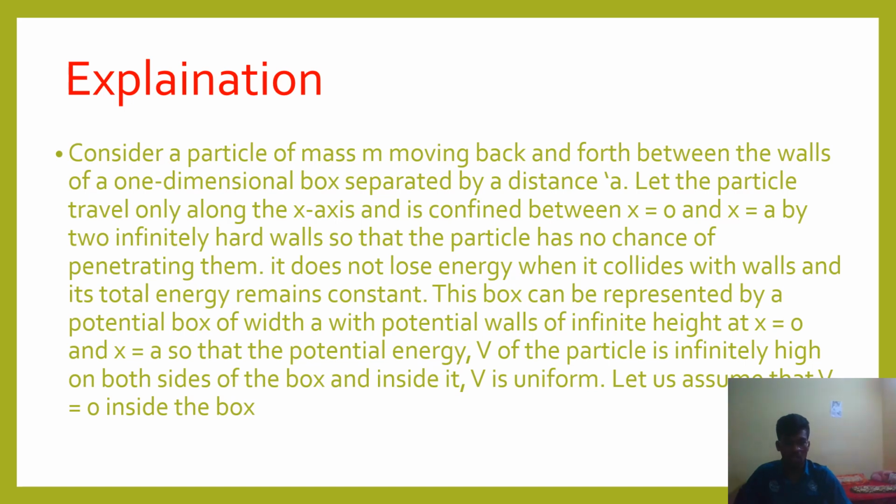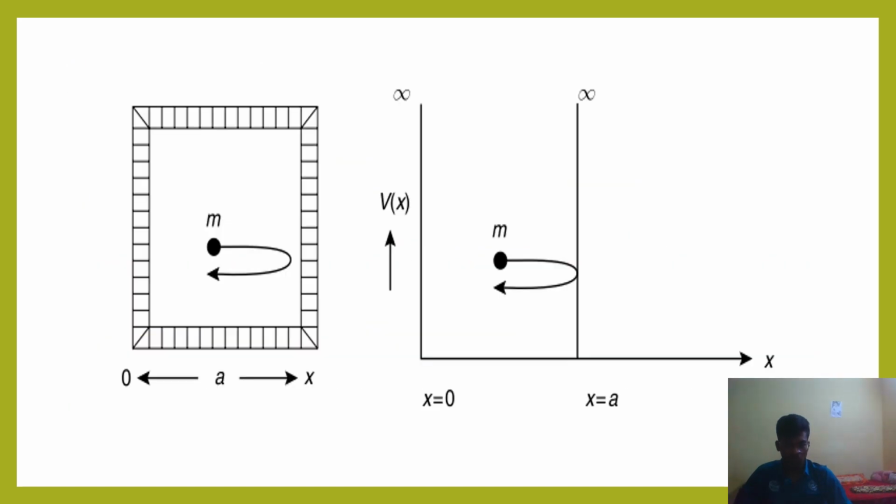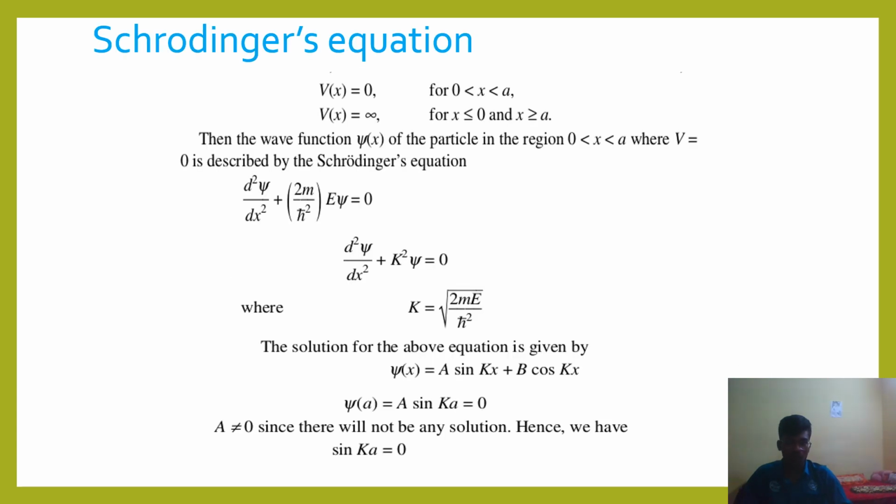Let us assume that V is constant inside the box. Inside the box, the mass is moving over the distance a, separated from 0 to a, and outside V is equal to infinity, and again the particle is moving in this region. After that, we write the Schrödinger wave equation.